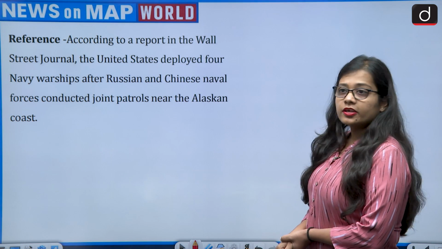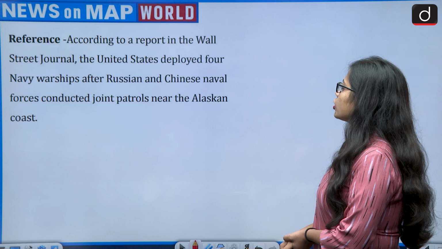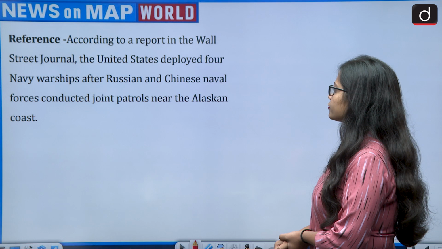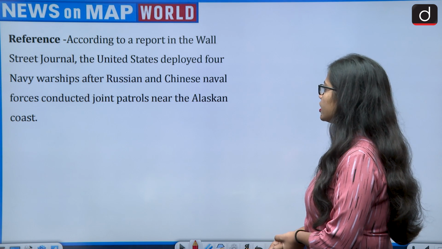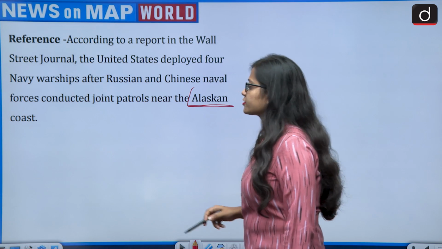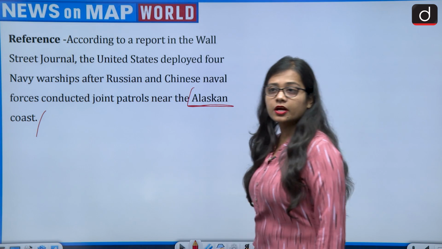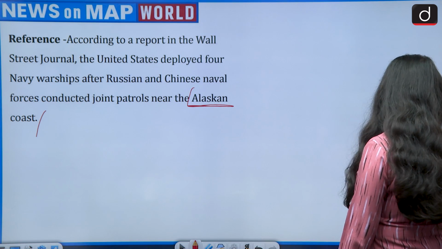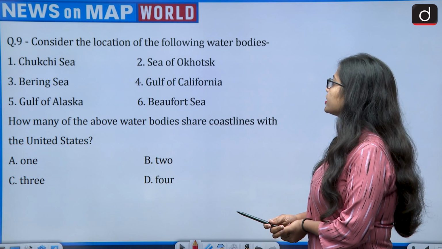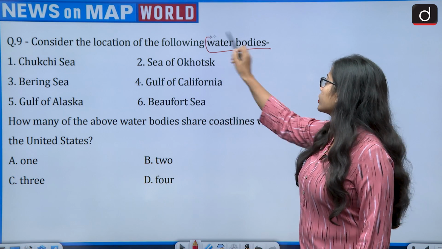The reference says, according to a report in the Wall Street Journal, the United States deployed 4 Navy warships after Russian and Chinese vessel forces conducted joint patrols near the Alaskan coast. So this brings Alaska to the news. The question says, consider the location of the following water bodies.